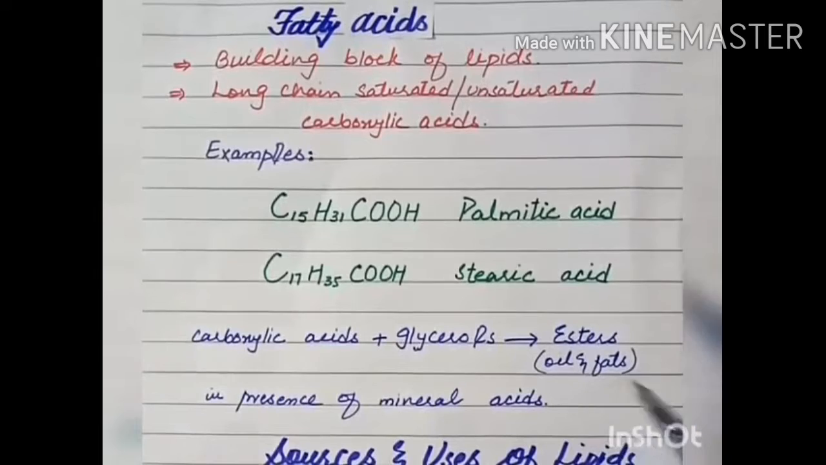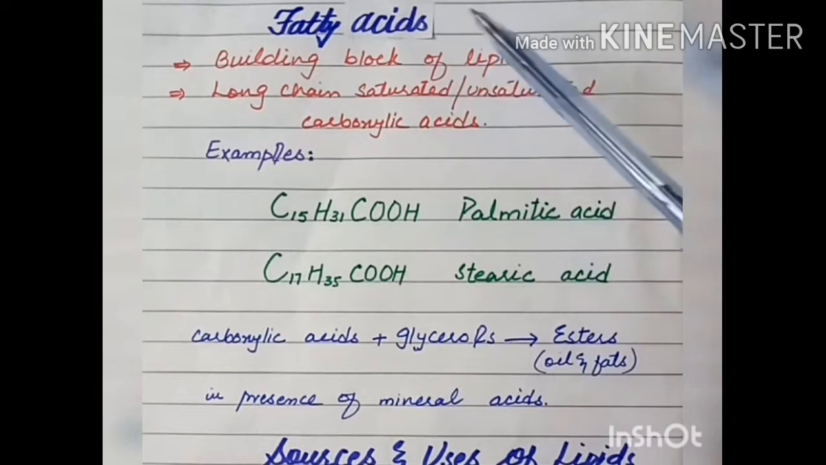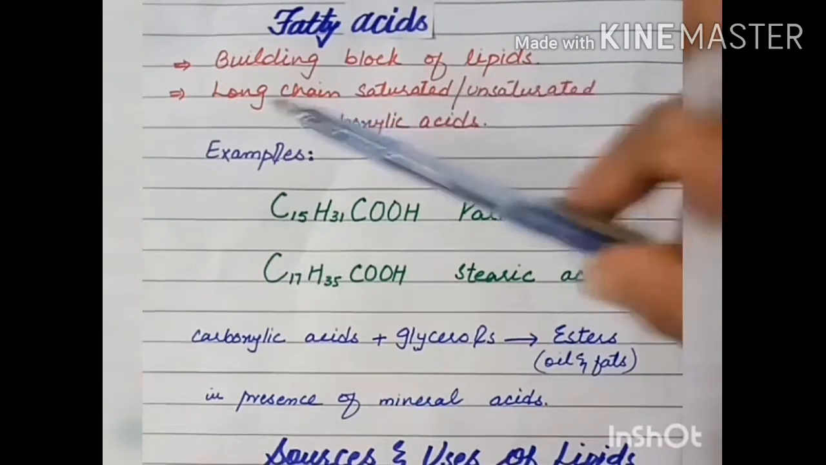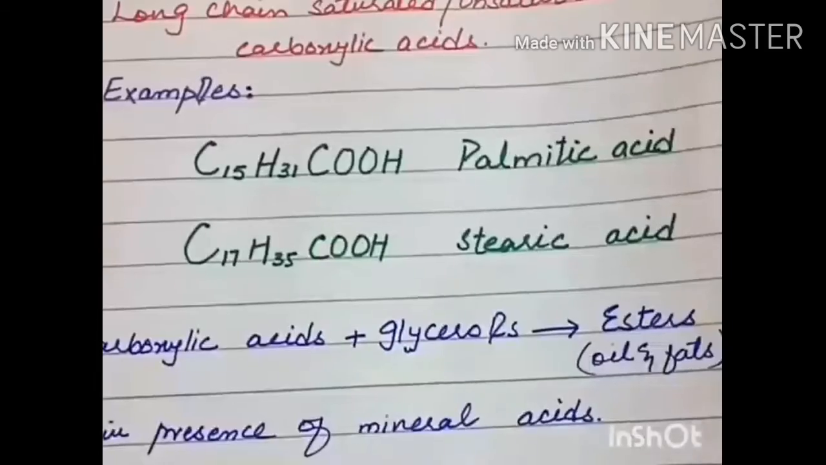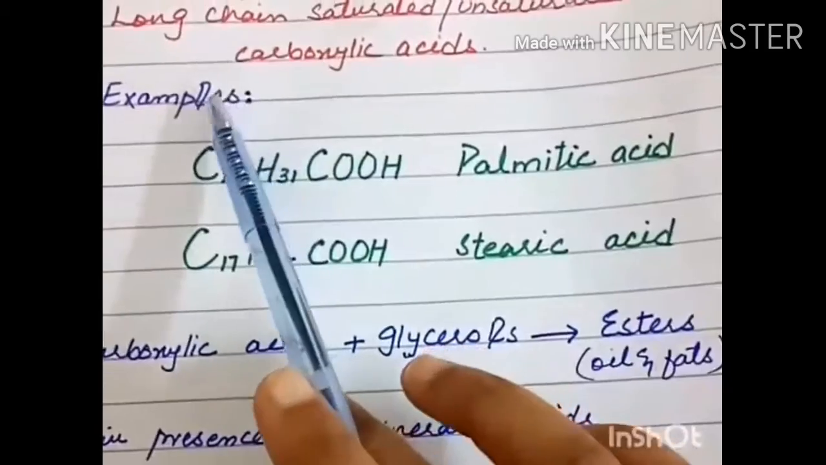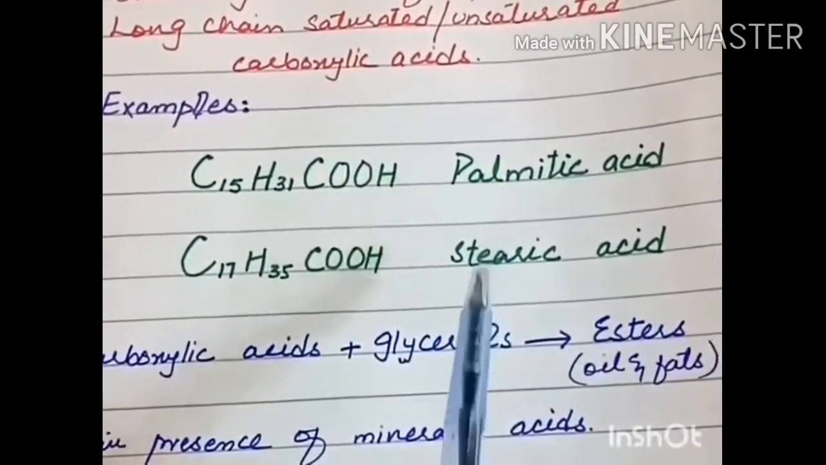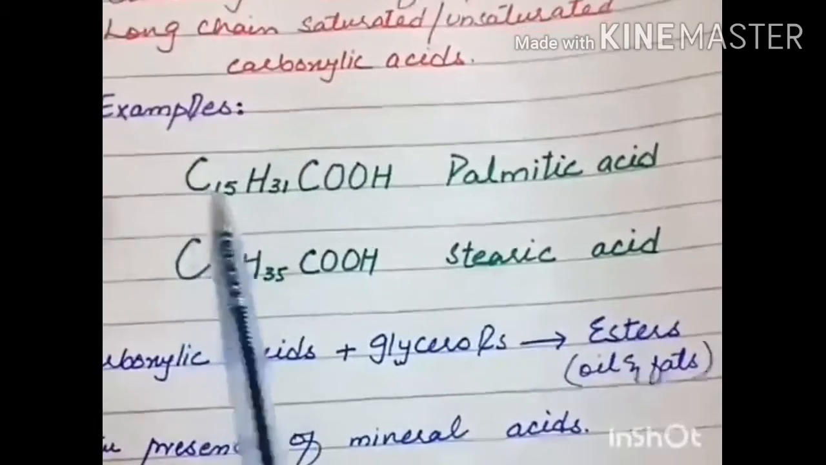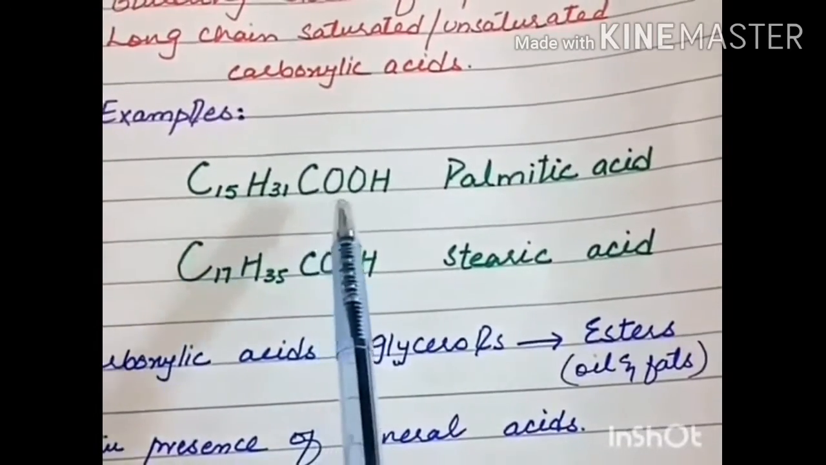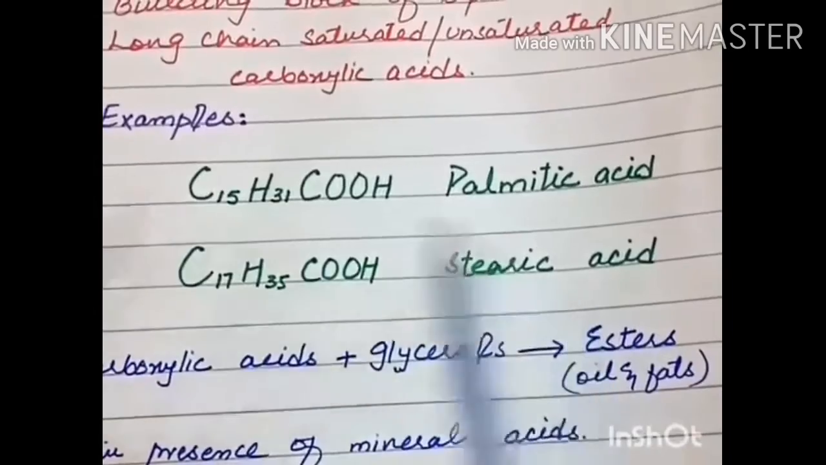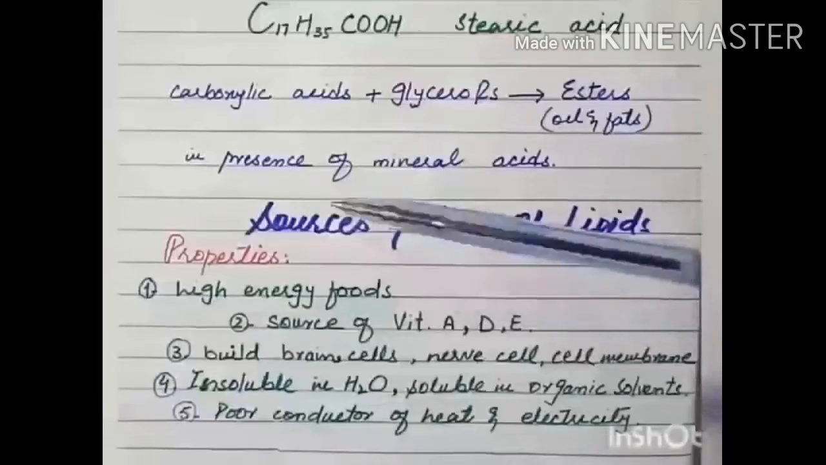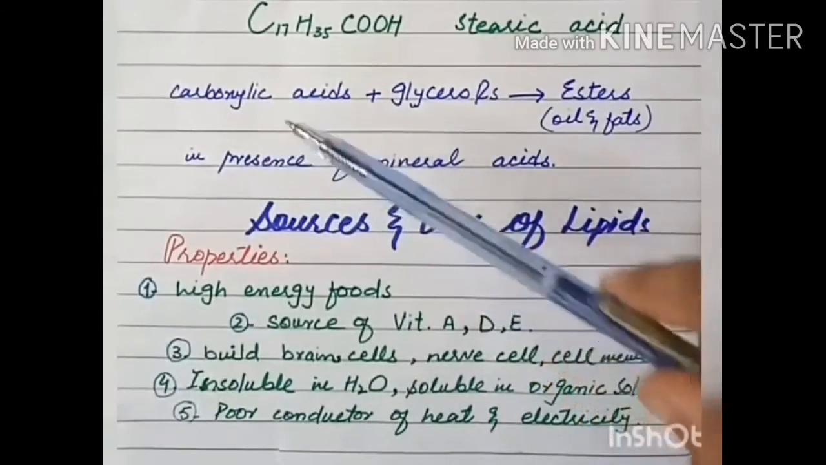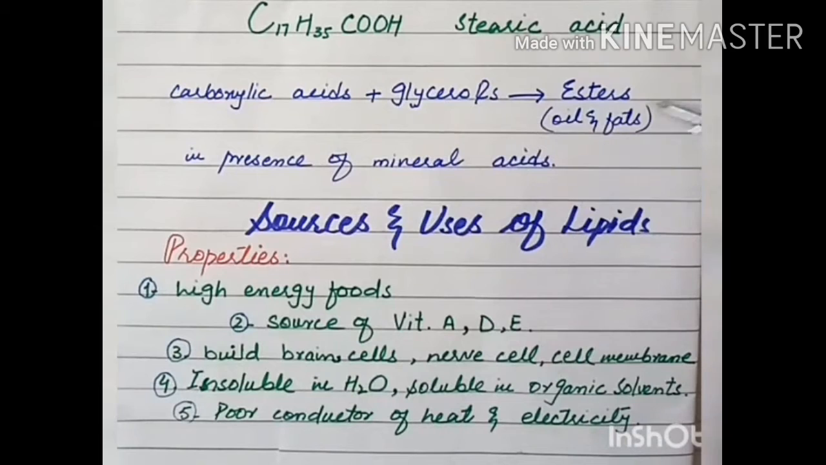As we have defined, lipids are the macromolecules of fatty acids. So first see what are fatty acids. Fatty acids are the building blocks of lipids. They are long chain saturated and unsaturated carboxylic acids. Examples of fatty acids are palmitic acid, C15H31COOH, and stearic acid, C17H35COOH. Now the carboxylic acids, when they combine with glycerols, form esters.